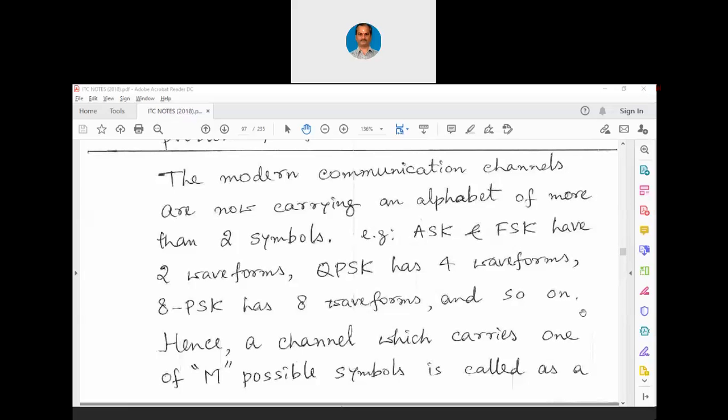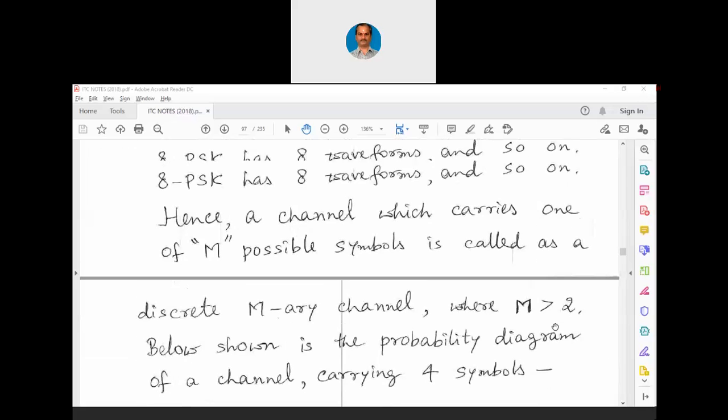Because it's a combination of different amplitudes with different phases, there can be m possible symbols. The number of symbols can increase depending upon the modulation technique that is used. Hence, a channel which carries one of m possible symbols is called a discrete m-ary channel, where m is greater than 2. If it is only 2, then it is called a binary channel.